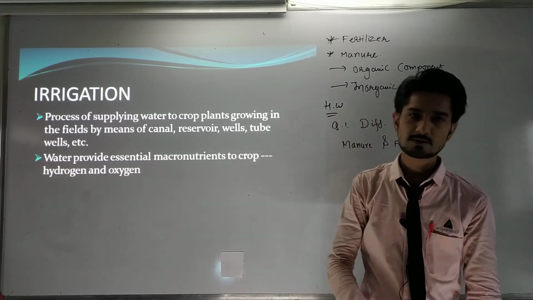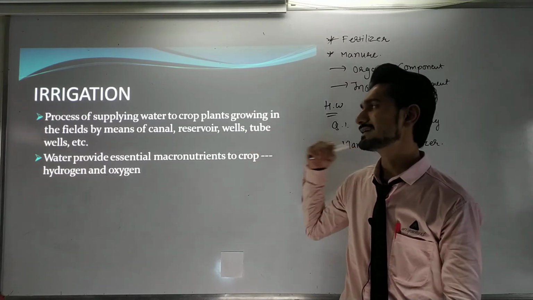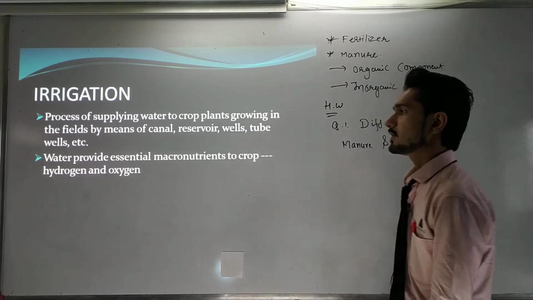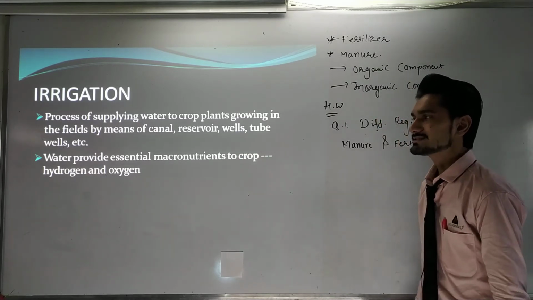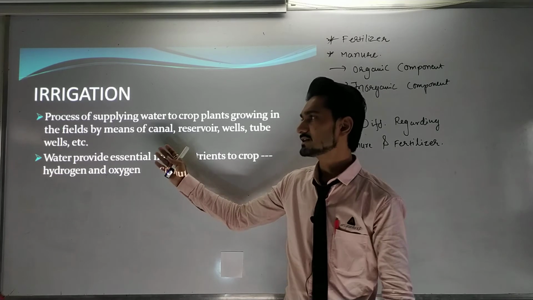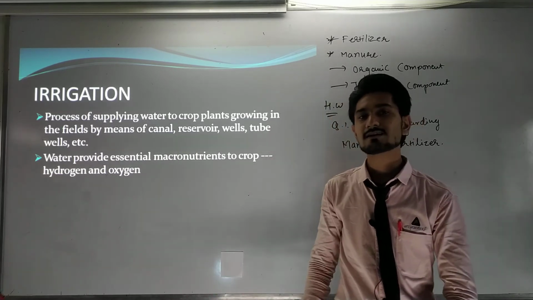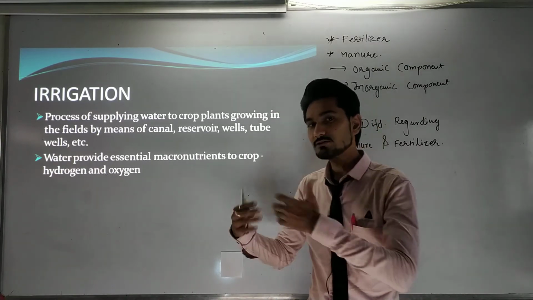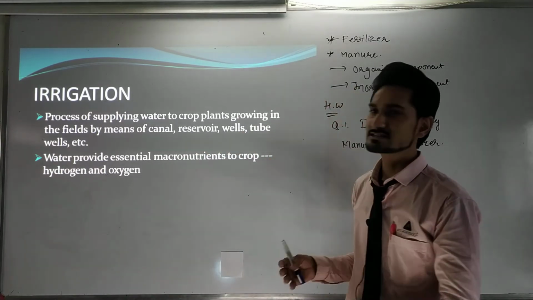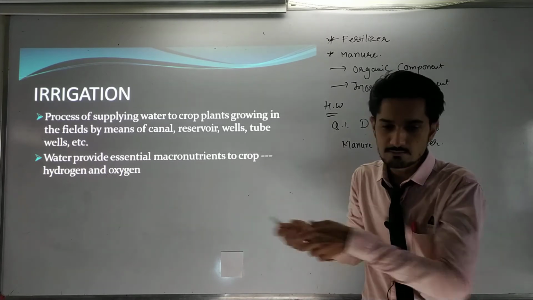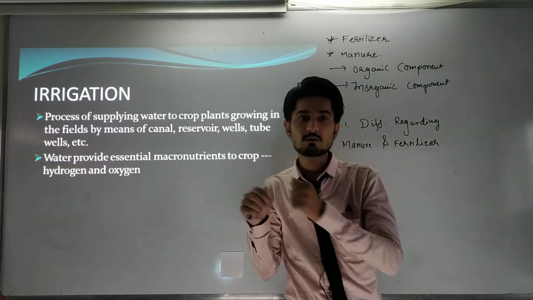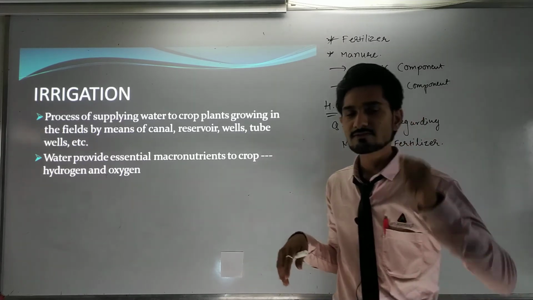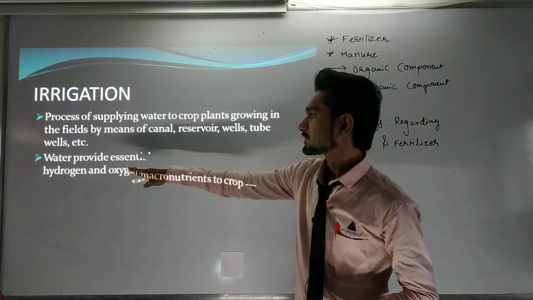Generally, irrigation is the process of supplying water to crop plants growing in the field by means of canals, reservoirs, wells, tube wells, etc. These are the things we use to take out water and give it to our crops or our field.